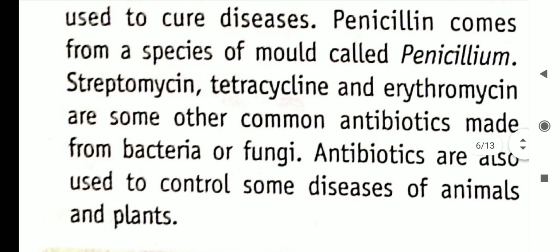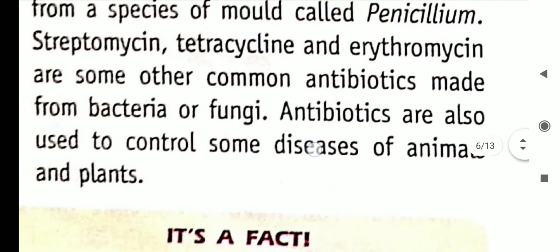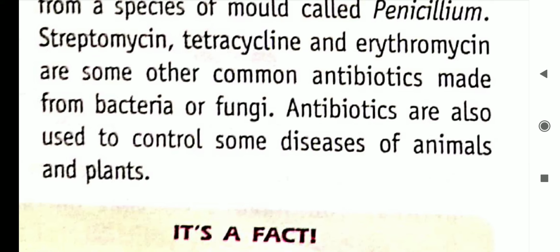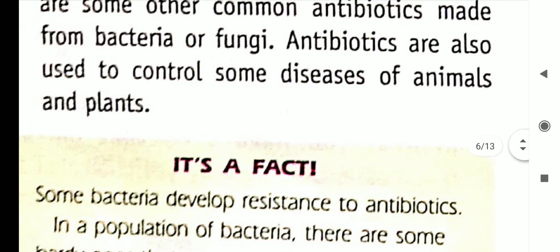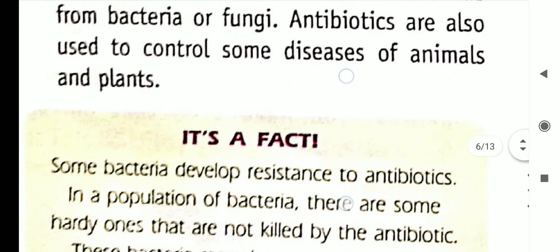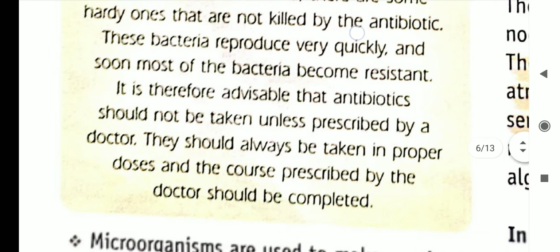Like penicillin, which comes from a species of mold called penicillium. We already studied bread mold, a fungus, which is helpful in making penicillin, an antibiotic. Streptomycin and erythromycin are some other common antibiotics made from bacteria or fungi. Antibiotics are also used to control some diseases of animals and plants. So they are useful not only for human beings but also for plants.